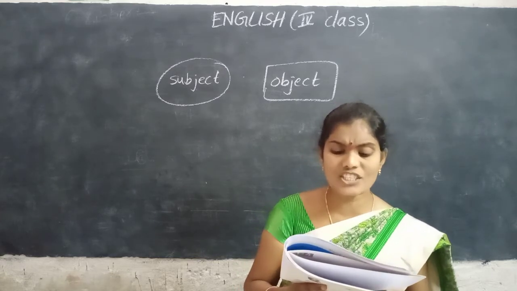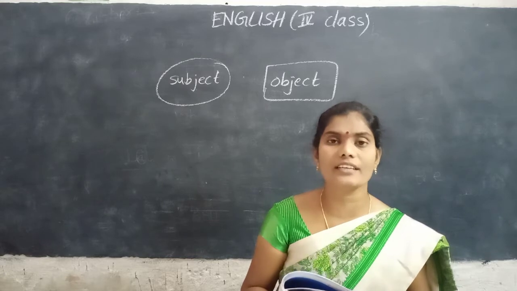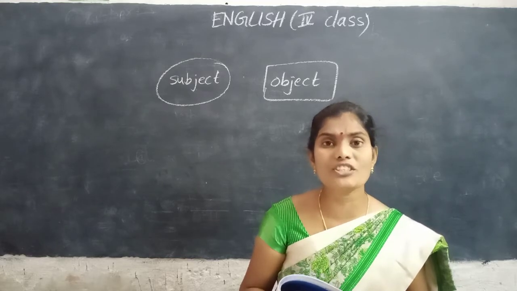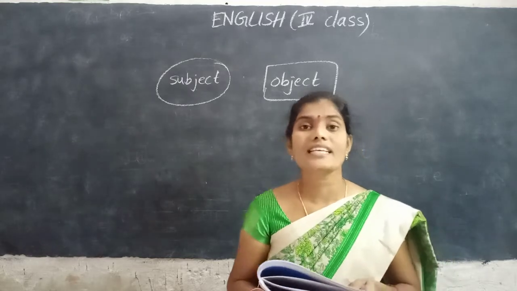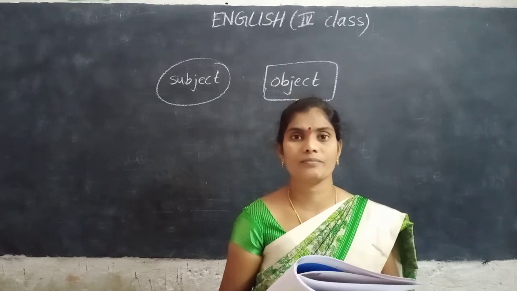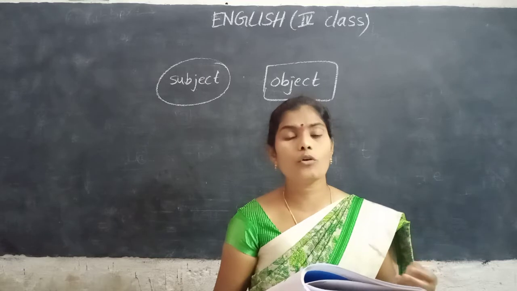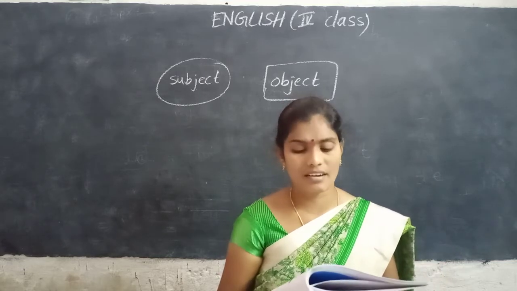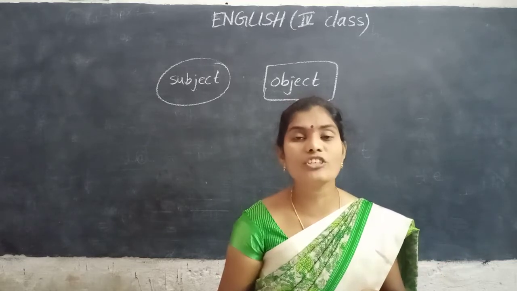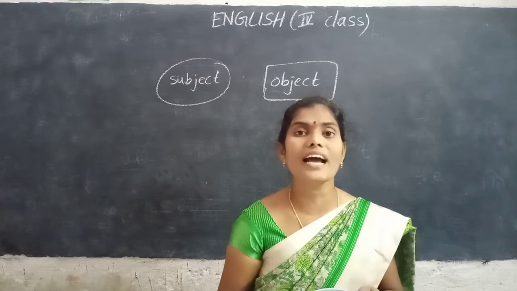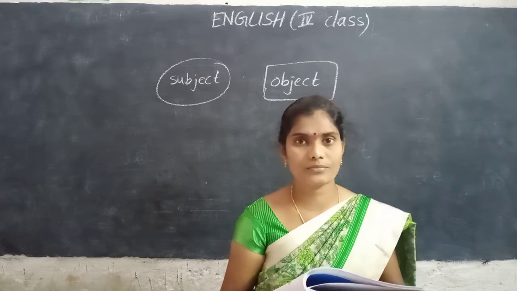Next. Sanjay fought with Vijay. Who fought with Vijay? Sanjay. Sanjay is a subject. Make a circle. Whom he fought with? Vijay. Vijay is in rectangle shape. Okay.